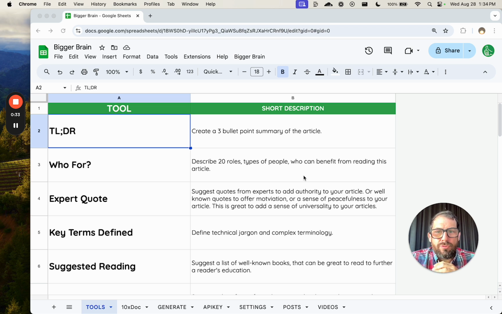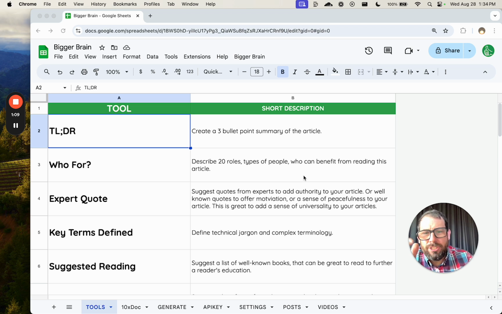It's going to take in an article that you wrote yourself, and then it will add sections to it. It will add quite a lot of interesting sections, but I have 29 tools so far in the launch that you're able to use, and I'm going to walk through all of those tools right now. So again, the concept is that this is taking your existing content and just adding really cool stuff to it to make it more engaging, more interesting, more basically for readers. It's called BiggerBrain.